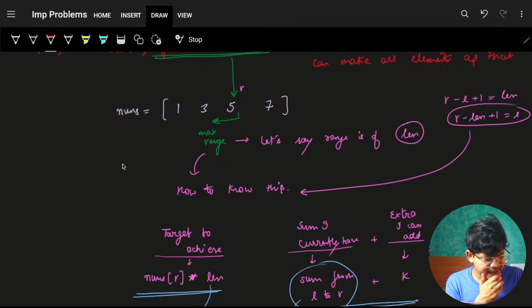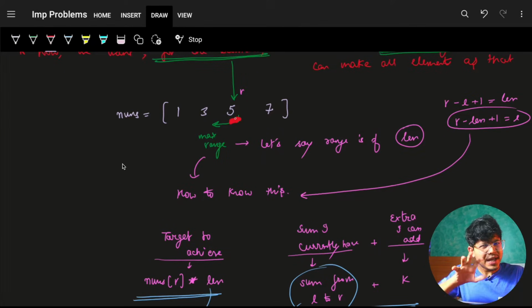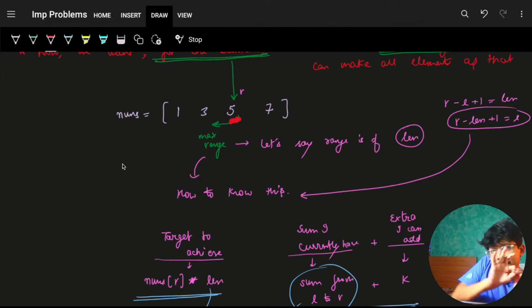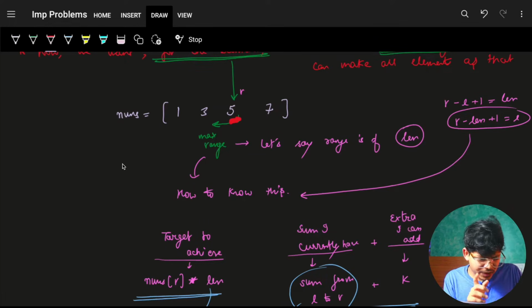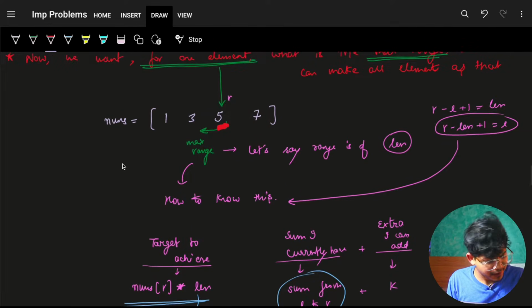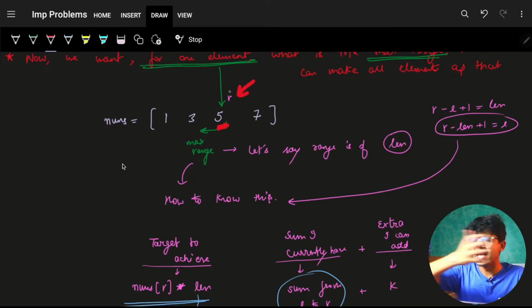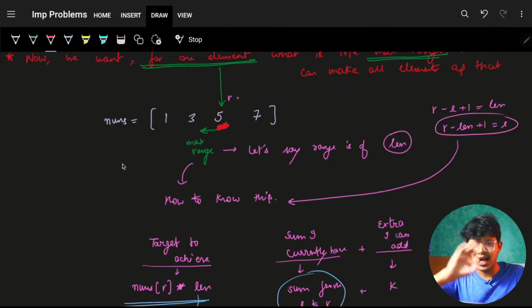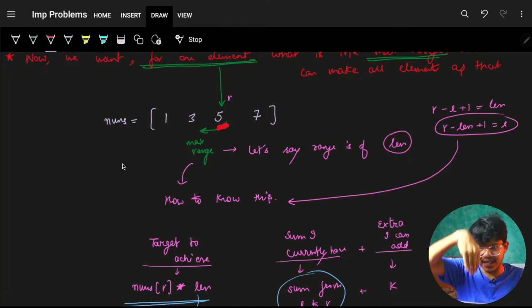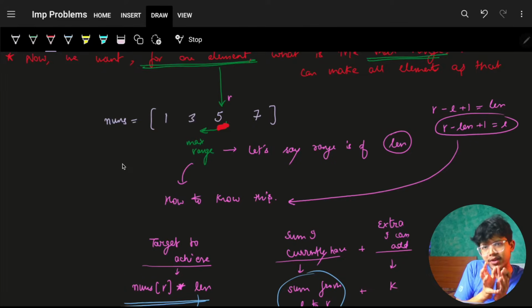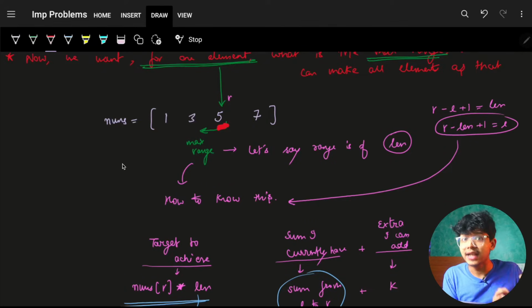Now other thing is, let's say again we have to make this number as 5. Now for sure I was going backwards and checking, can I make it? So what will happen if I go backwards instead? Like let's say I'm currently at this pointer. Now pointer, you can just have any P, R, L, I, anything you can have. Like I just named it as R. I'm just currently at this index. It's just a pointer and I'm trying to go backwards. It is what my task says to me.